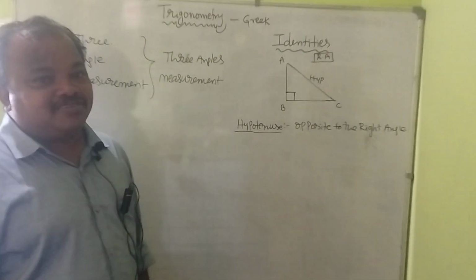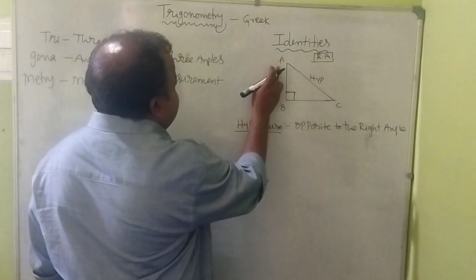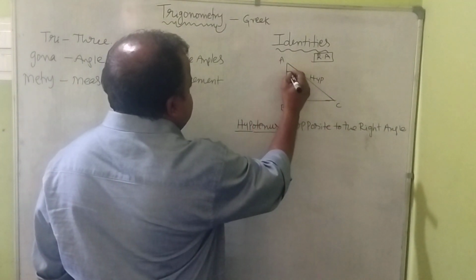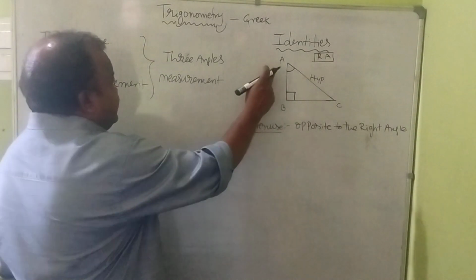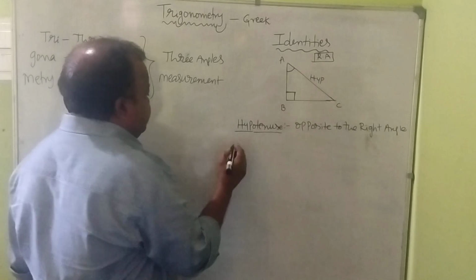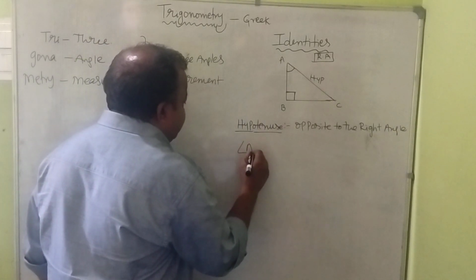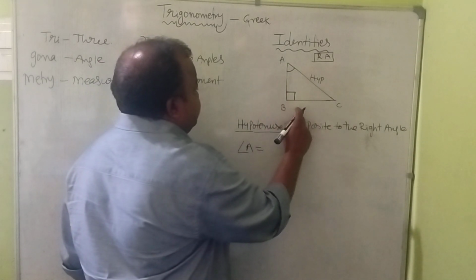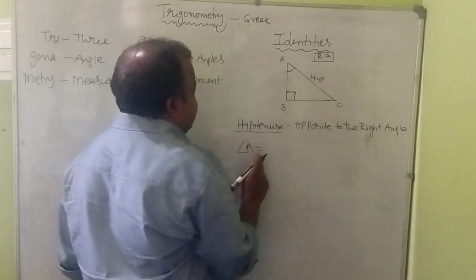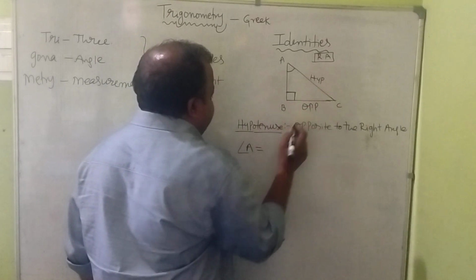What about the next trigonometric identity? Suppose we take A as one of the angles. The trigonometric identities of angle A: this will be considered the opposite side.